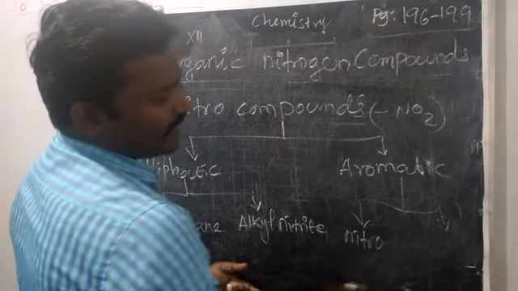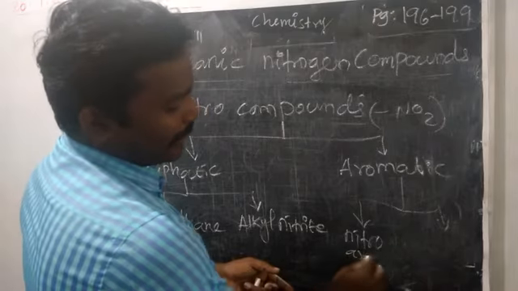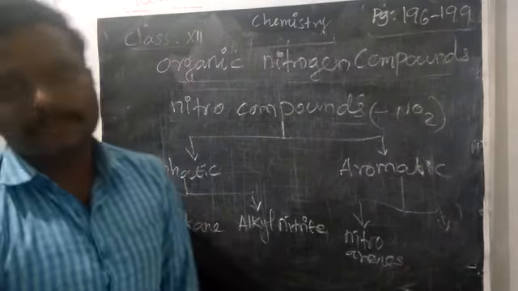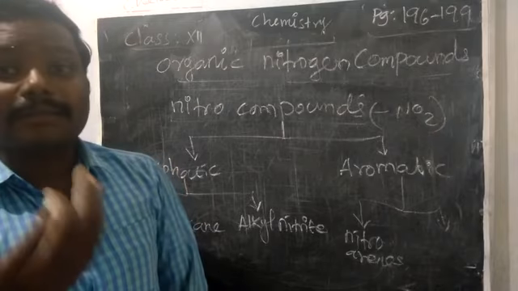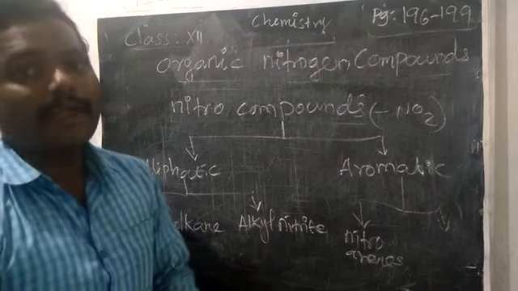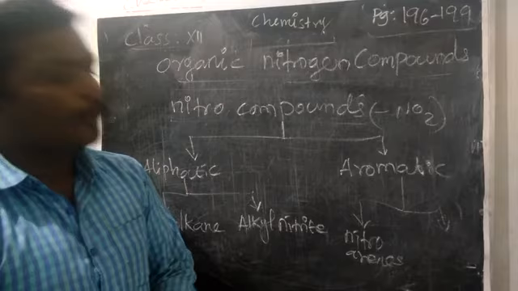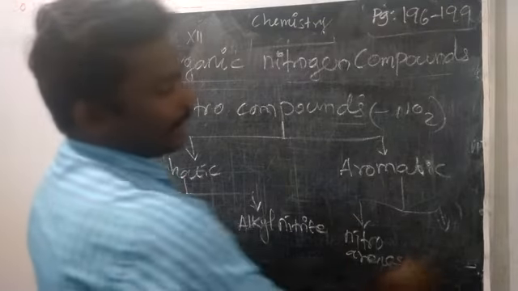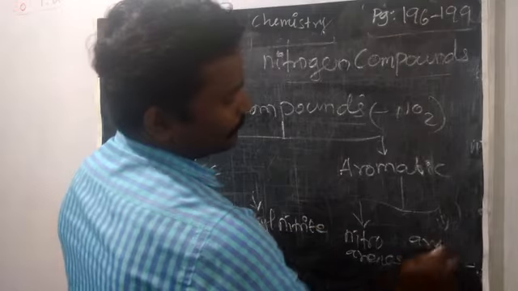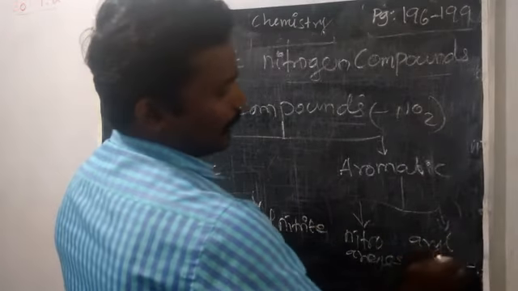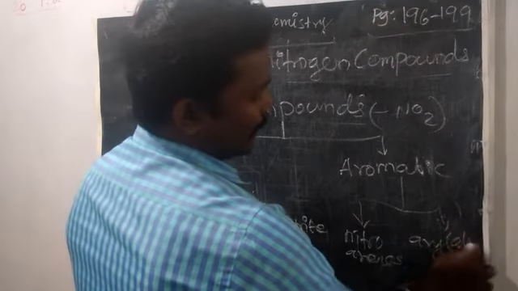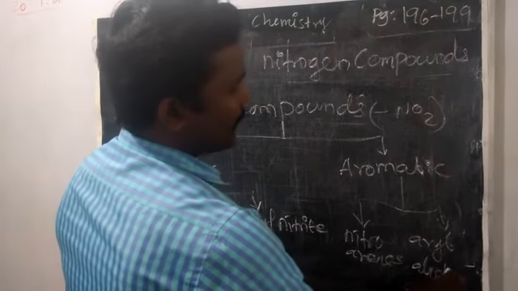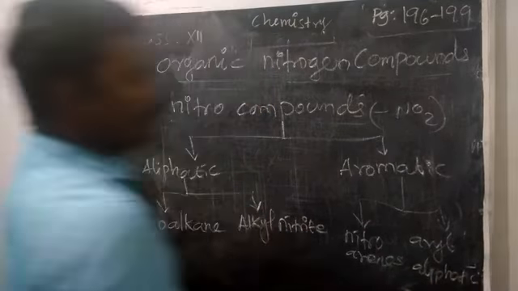Nitroarenes means the nitro group is directly bonded with the benzene ring, or the benzene ring is attached to some other aliphatic nitro compound, which we can say is an aryl aliphatic nitro compound.